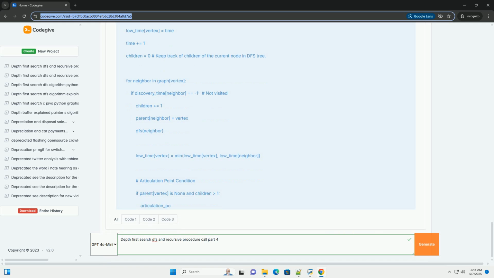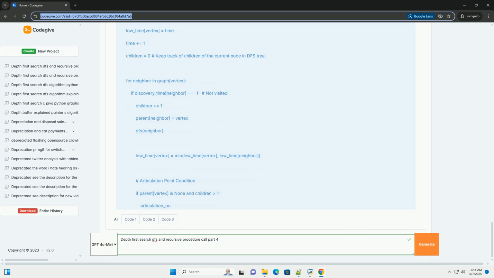4. Optimizations. While DFS is a powerful algorithm, it can suffer from limitations, especially when dealing with large graphs or graphs with specific characteristics. Here are some optimization techniques. Iterative deepening DFS. DFS has a risk of going very deep in one branch of the graph, potentially missing solutions in other branches.